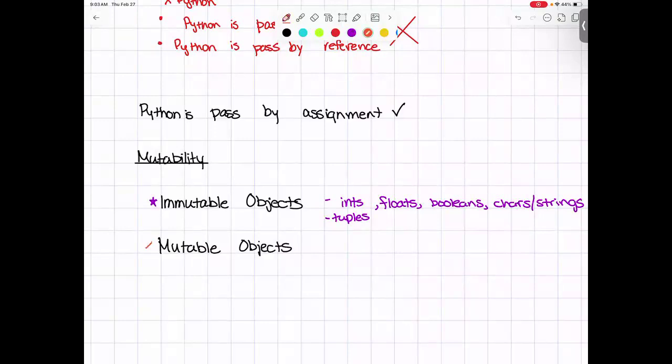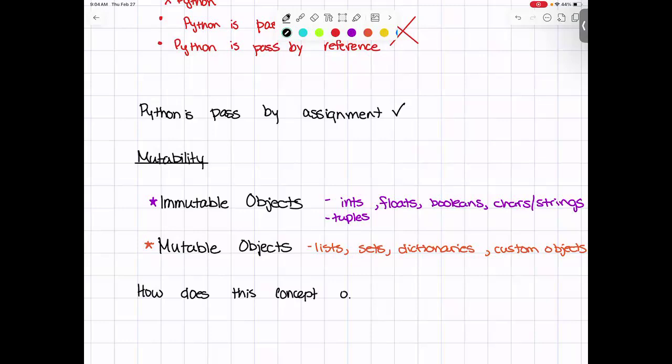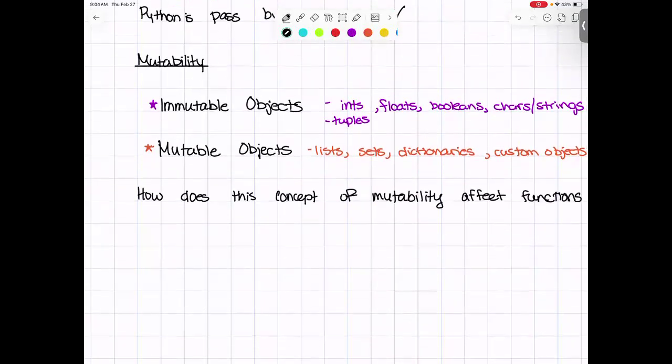Then we can look at the mutable objects, and mutable objects are going to be things like lists, sets, dictionaries, and when we get there later in the course, we'll also be able to say custom objects, but we're not there yet. It does fall into this category, so it is just worth mentioning. And now the question is, why do we care about this, right? How does this concept of mutability affect functions? That's what we're really going to try to answer here.